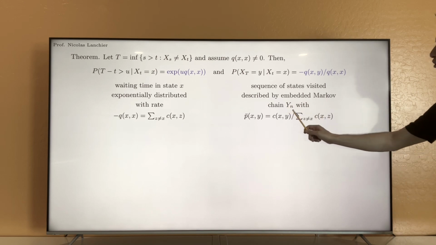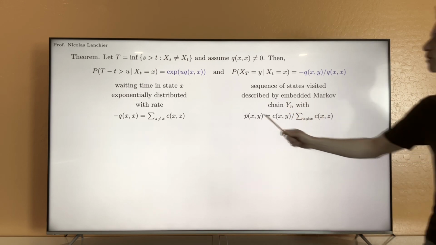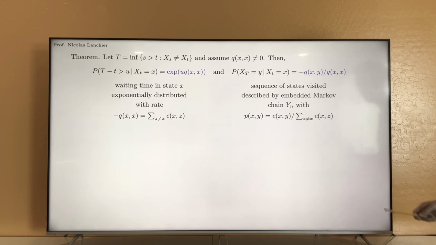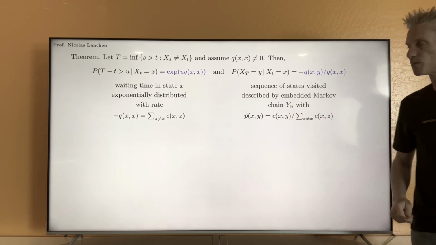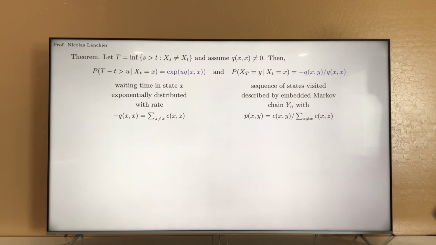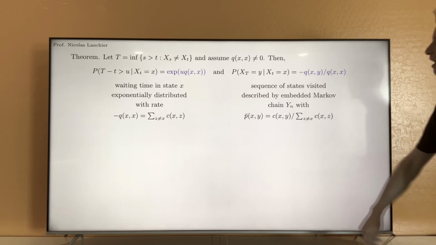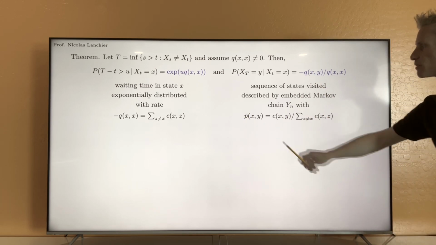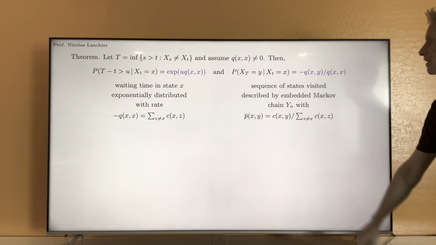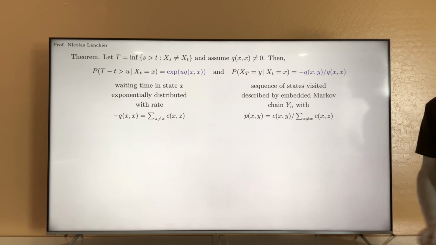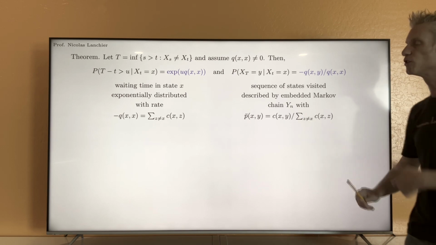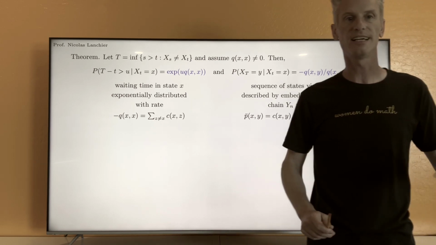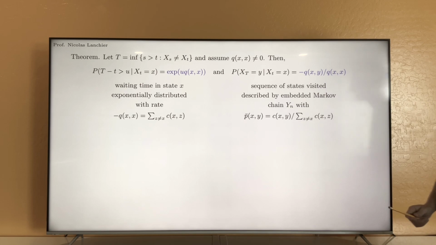I'm going to call this process yn to differentiate from x. And this Markov chain has transition probabilities given by this, that you can write also as p bar xy, the probability of going from x to y, is equal to qxy, the rate at which we jump from x to y, divided by the sum, that's the rate at which we jump from state x to any other possible state.